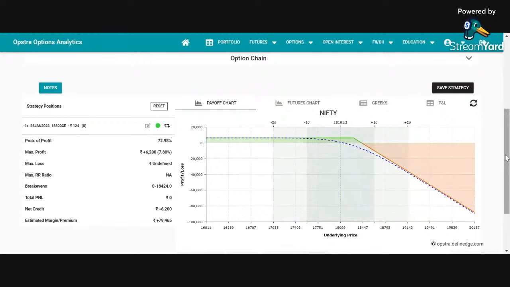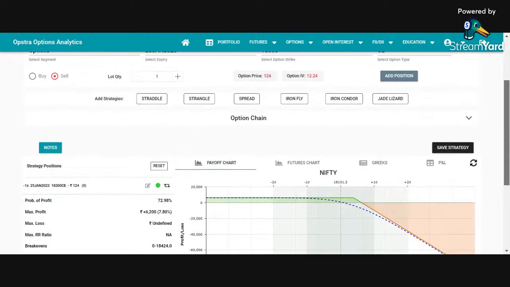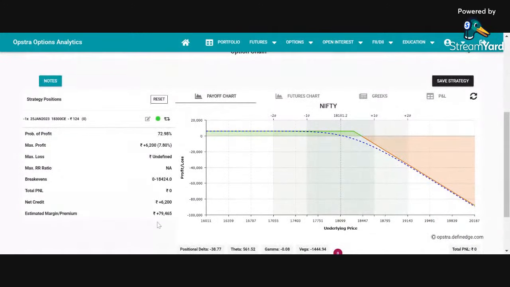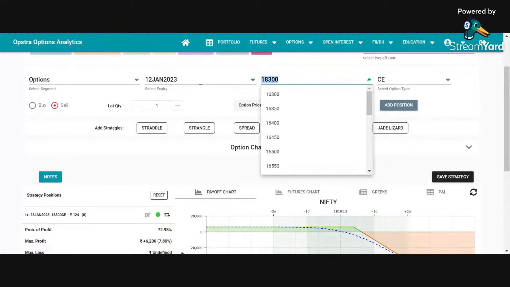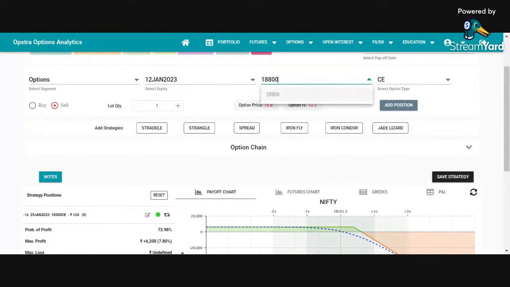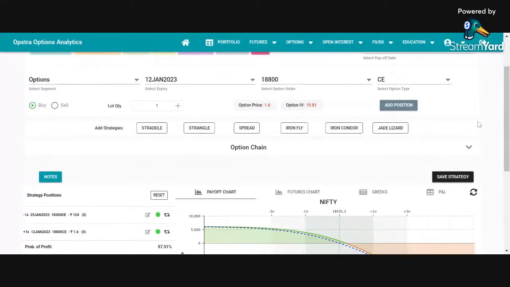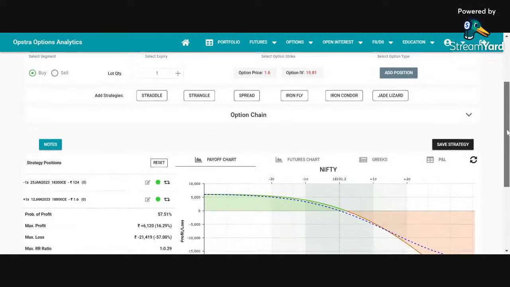Now, first, what I will do, I will try to manage my margin, because I think that I do not have this kind of margin. मुझे इतना margin नहीं देना है, मेरे को तो काफी कम मार्जिन देना है और मेरे को सिमिलर सा ट्रेड लेना है. तो what I can do is, I will go to a weekly option, maybe a far off 18,800 call, and I find that the price of this option is only 1 rupee 60 paisa. So I will buy one call of 18,800 of weekly.